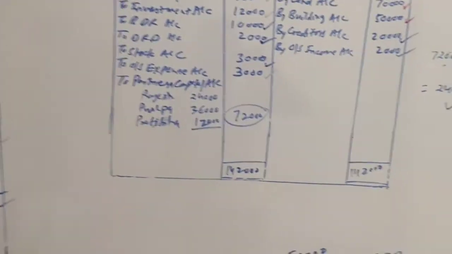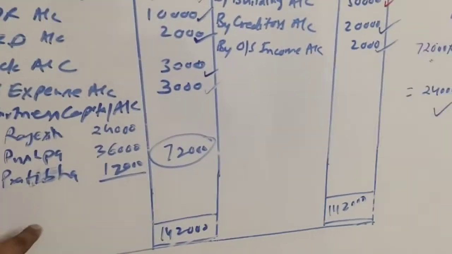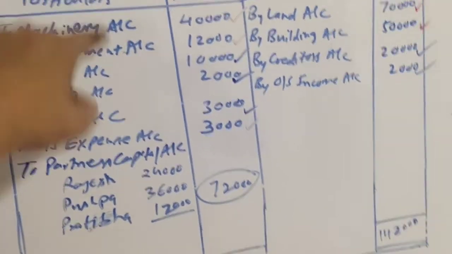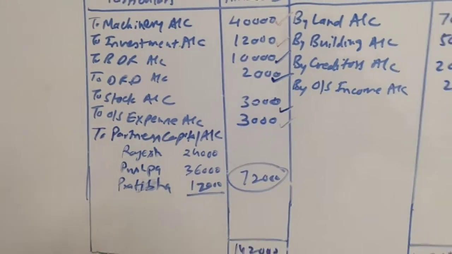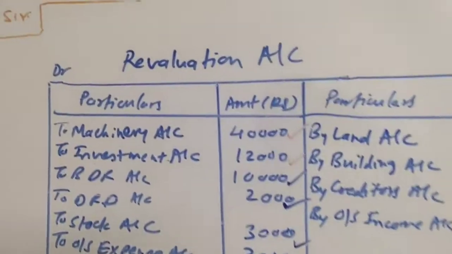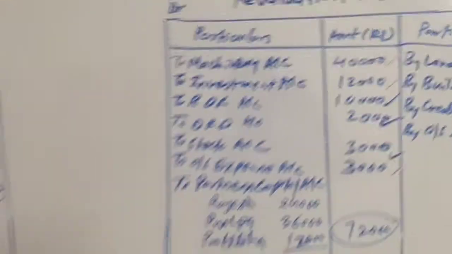Now one final entry is left. This entry is for this profit. This profit which is recorded at the debit side of revaluation account, the journal entry we will have to pass. The journal entry will be revaluation account debit and partners capital account credit. Let us see how to pass this journal entry.